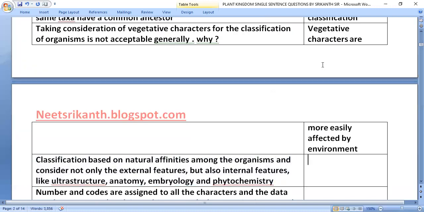Classification based on natural affinities among organisms, considering not only the external features but also internal features like ultrastructure, anatomy, embryology, and phytochemistry, is natural classification.